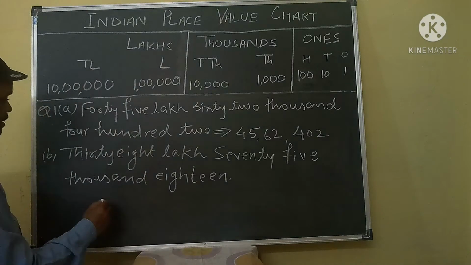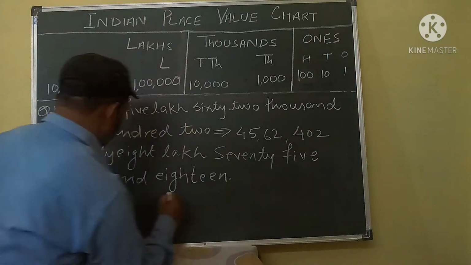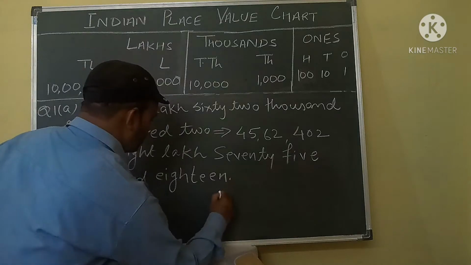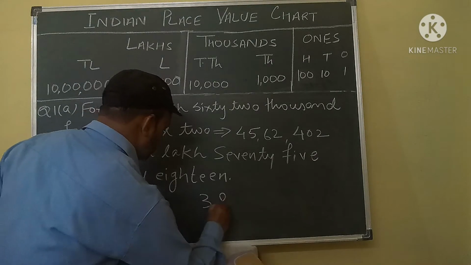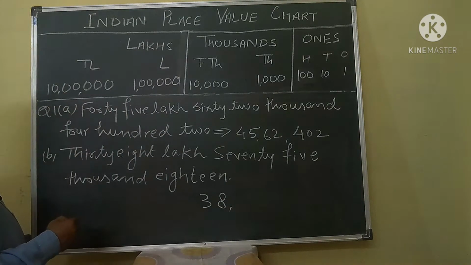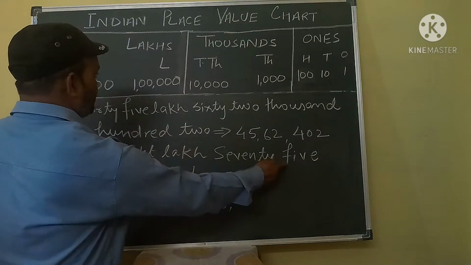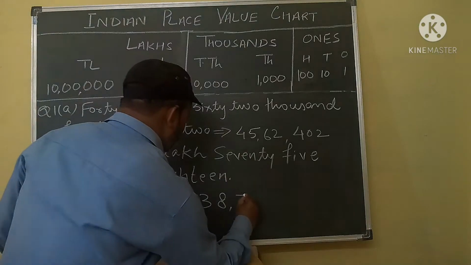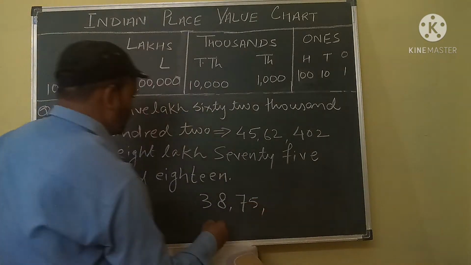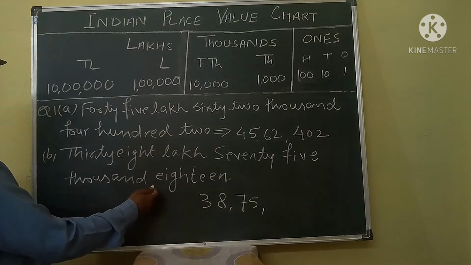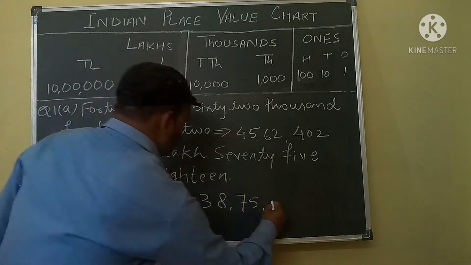So you can write here 38 lakh 75,000. 75 is in thousand group. 75,018.